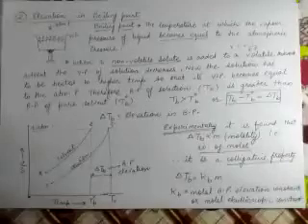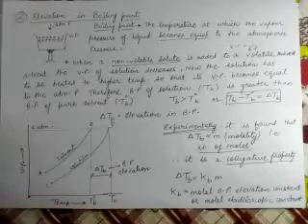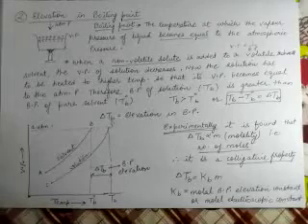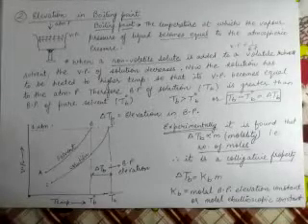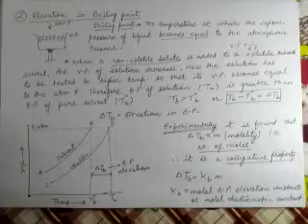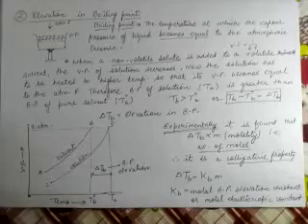Good morning, dear students. Now, the first colligative property, that is relative lowering of vapor pressure, is clear to you, and now we are moving to the second colligative property, that is elevation in boiling point. So first of all, we'll discuss the meaning of boiling point.